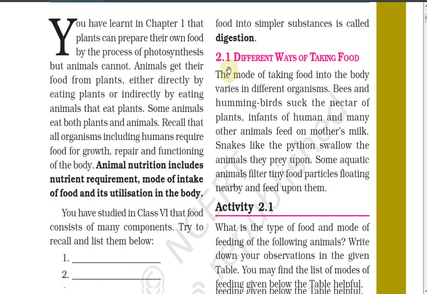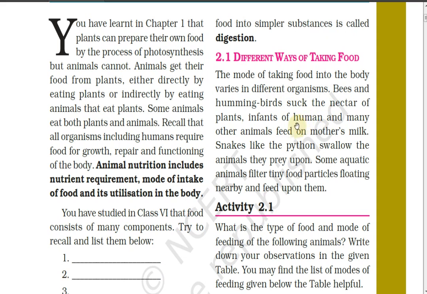So there are different ways of taking food. Since we have seen animal nutrition includes how many steps? Three steps: nutrient requirement, mode of intake of food, and its utilization in the body. So what are the different ways of taking food? The mode of taking food into the body varies in different organisms. Bees and hummingbirds suck the nectar from the plants.